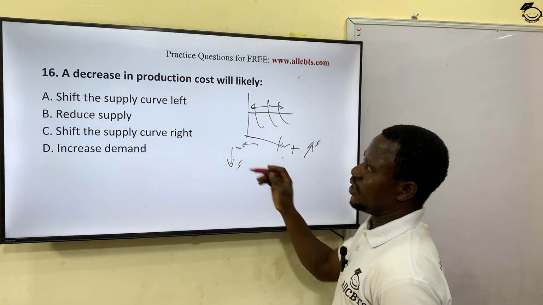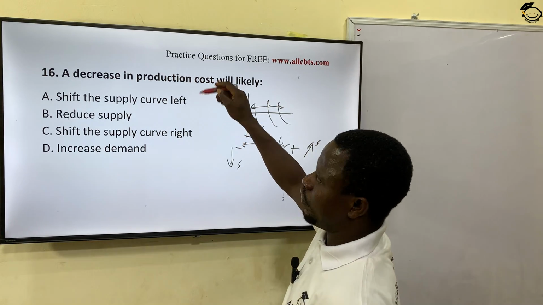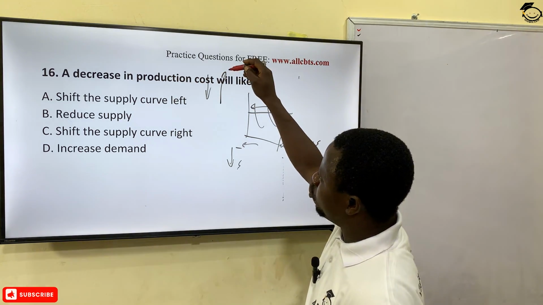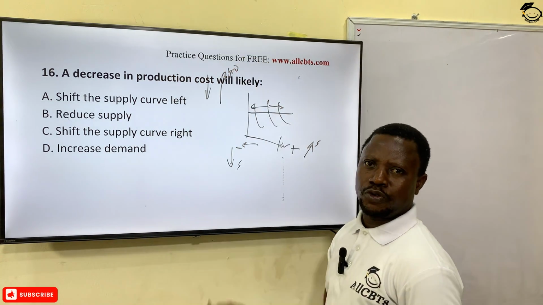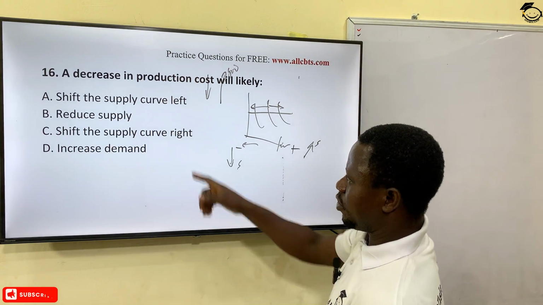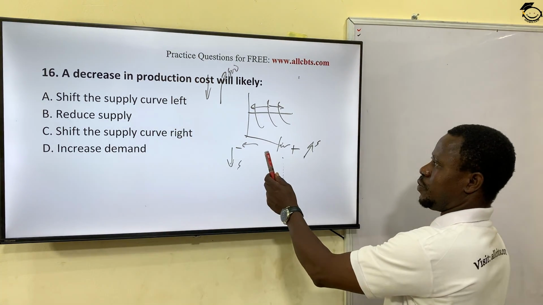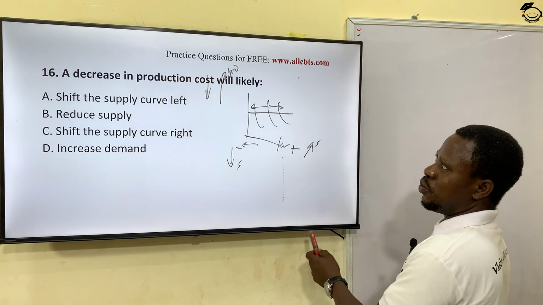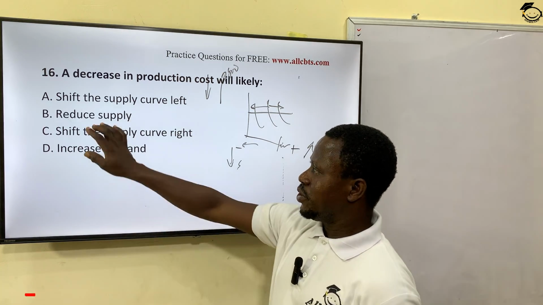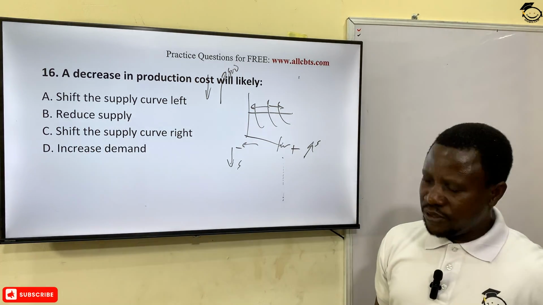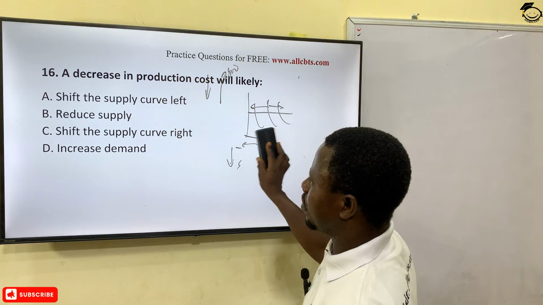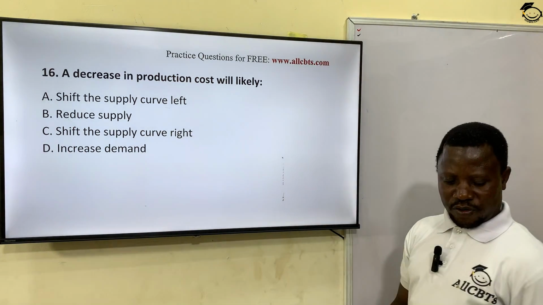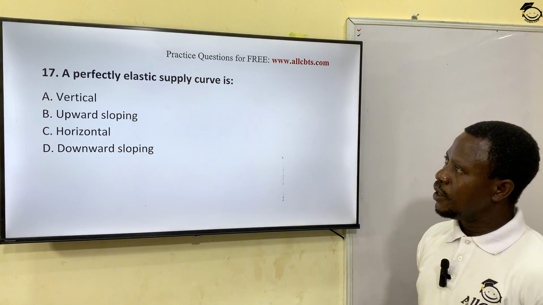So if you understand that, what will happen when the cost of production falls? When there's a decrease in cost of production, what do you think will happen? Of course, we are going to produce more goods. So what kind of shift are we experiencing? We should experience a rightward, positive, forward shift, which will lead to an increase in quantity supplied. So the answer to this question is option C: shift the supply curve to the right, forward, positive, increase in quantity supplied. Let's see the next question.